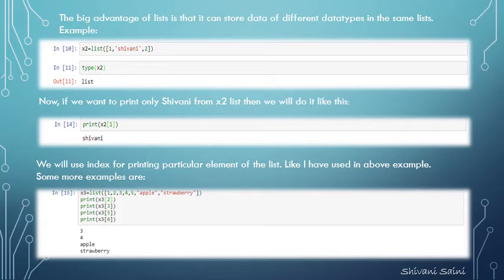We will use an index for printing a particular element of the list, like I have used in the above example. Print x2, and we will take the index of Shivani from the x2 list, that is 1. We can see more examples for this, like I have declared x3 as a list: 1, 2, 3, 4, 5, apple, and strawberry.